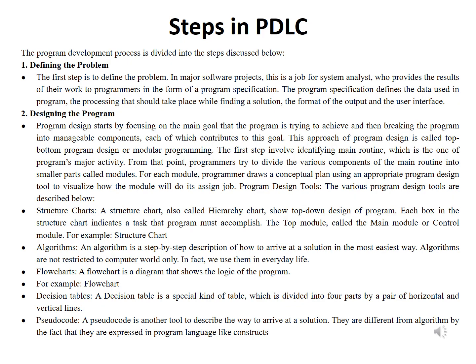From that point, the programmer tries to divide the various components of the main routine into smaller parts called modules. For each module, the programmer draws a conceptual plan using an appropriate program design tool to visualize how the module will do its assigned job.